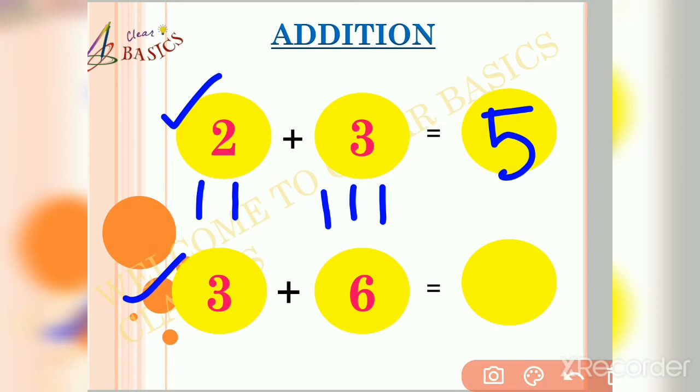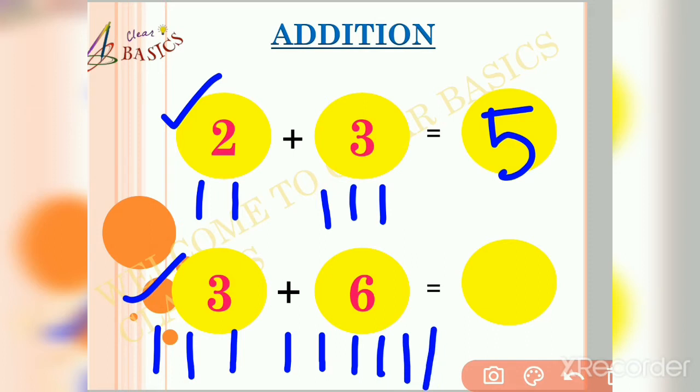Now friends, first draw 3 sticks. 1, 2, 3. Next we draw 6 sticks. 1, 2, 3, 4, 5, 6. So, how many altogether friends?